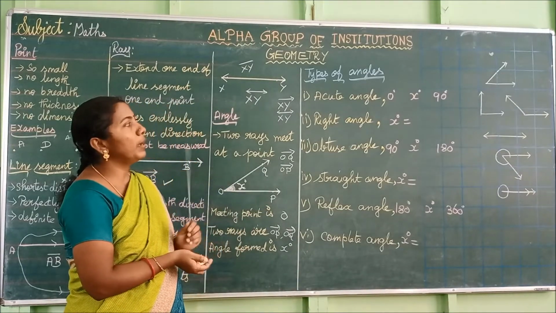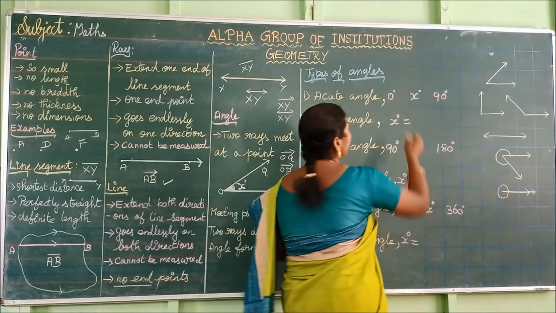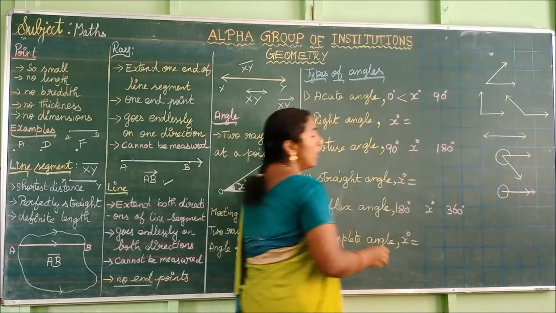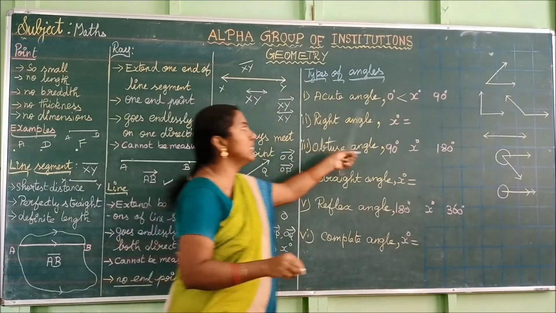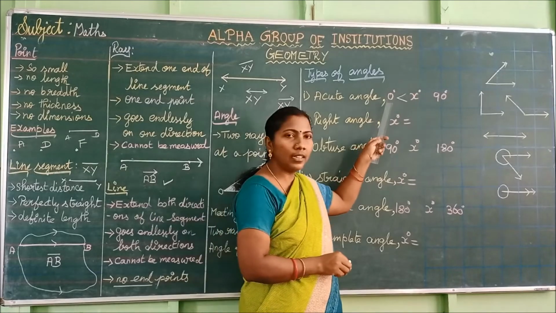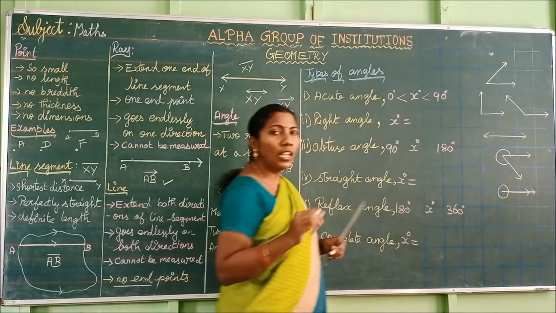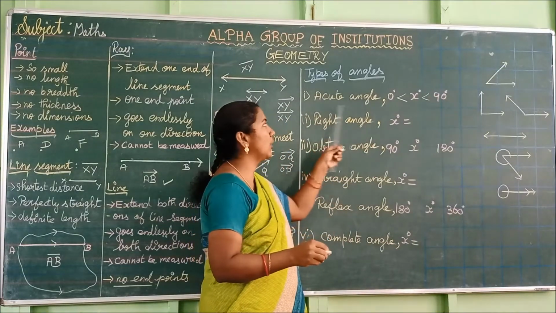What is meant by acute angle? I am taking that acute angle as x. If the value of x is greater than 0 and less than 90 degree, then we call that angle an acute angle.